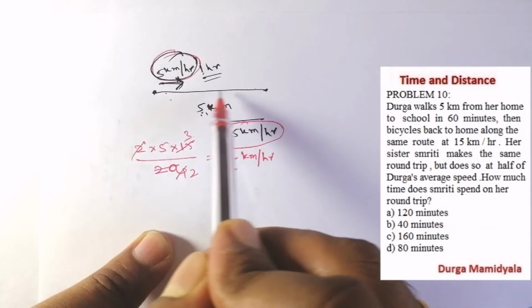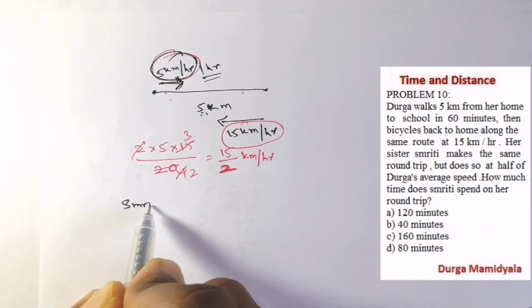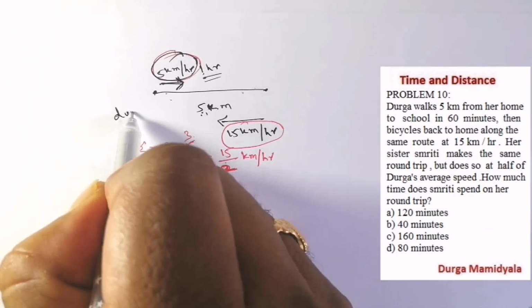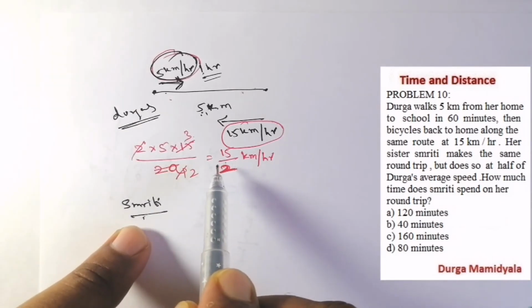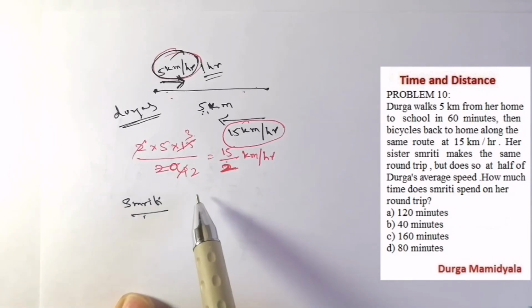Now what is the question? Her sister Smriti makes the same round trip but does so at half of Durga's average speed. How much time does Smriti spend on a round trip? So he wants the time. What he is saying is that her sister moves with half of Durga's average speed.